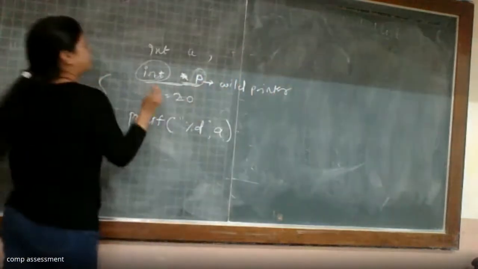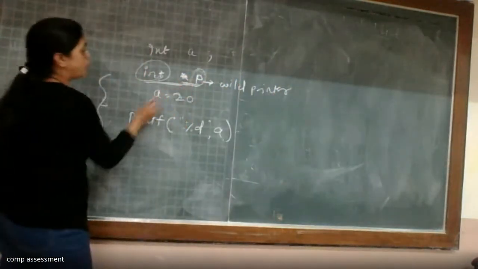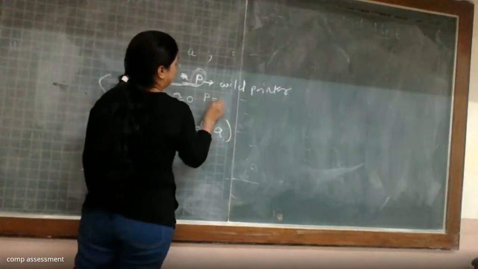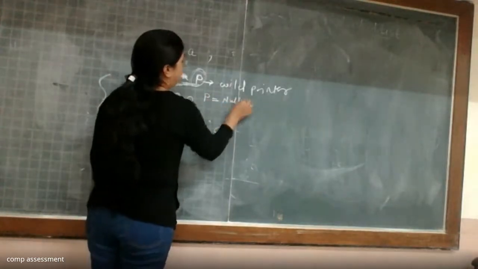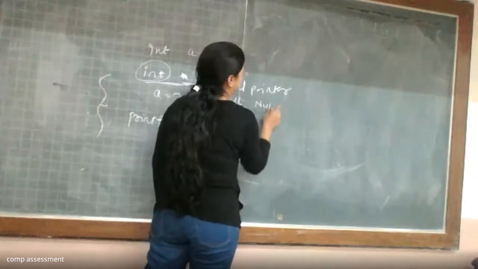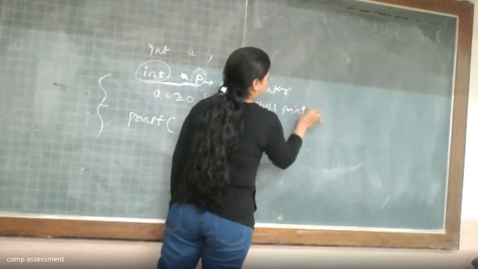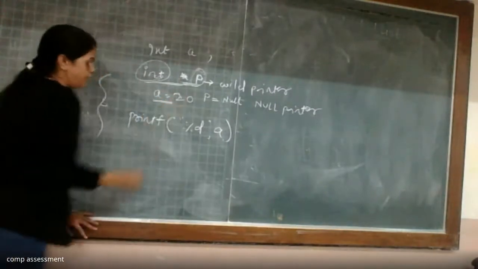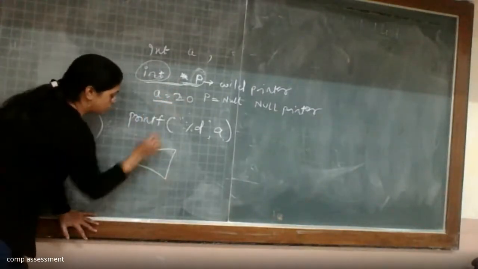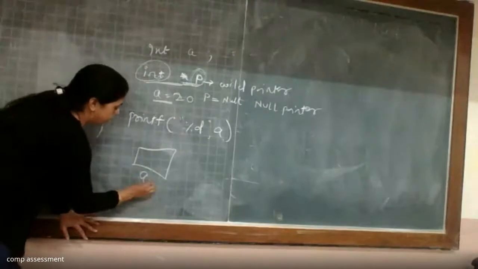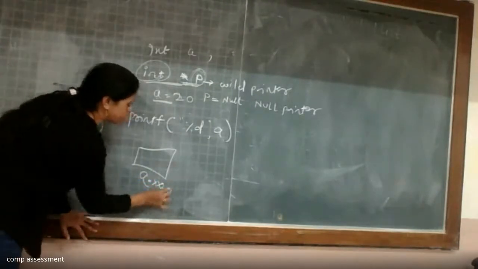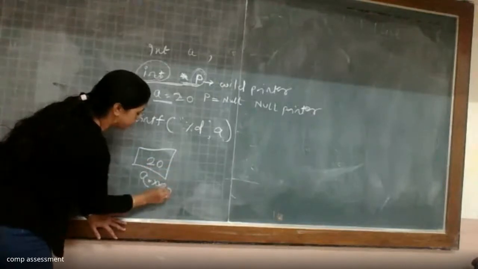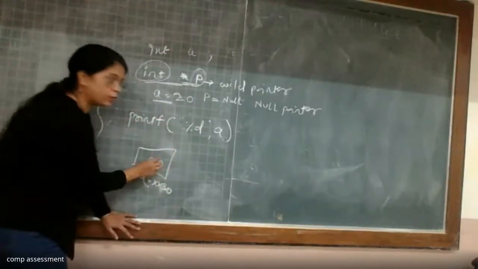Now, if I have declared this pointer P with the value null, at that time it will be referred to as a null pointer. And obviously, when we assign a value 20 to A, the address for A is suppose XX30, and the actual value stored will be 20.